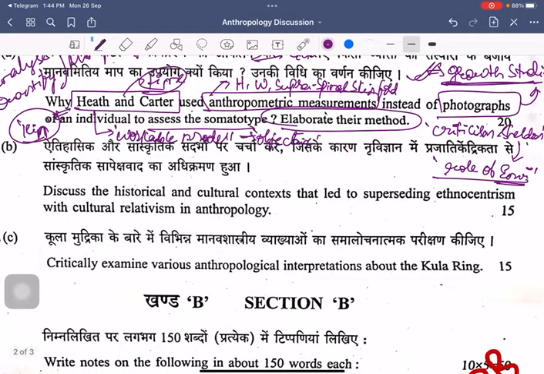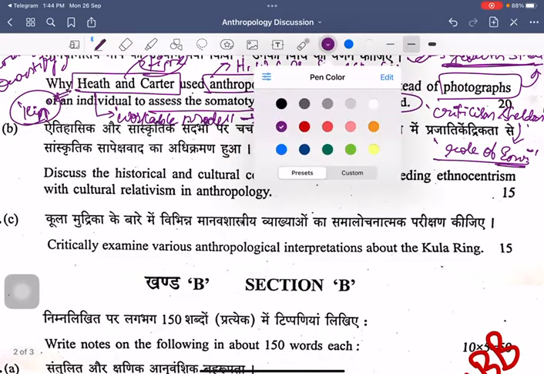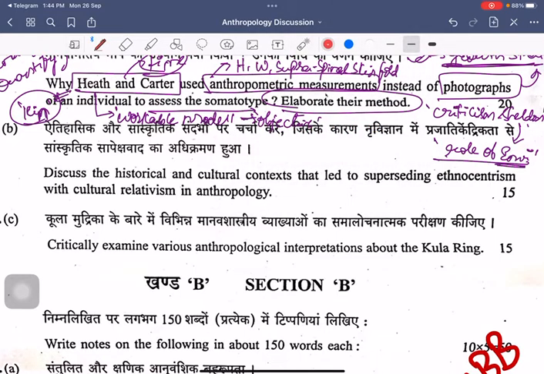Next, discuss the historical and cultural context that led to the superseding of ethnocentrism with cultural relativism. Now here, this question is asking about the debate that existed between ethnocentrism versus cultural relativism. When I talk about the concept of ethnocentrism, W.G. Sumner's concept of in-group feeling and out-group feeling, this ethnocentrism as a phenomenon has emerged, right? And this debate has been existing.